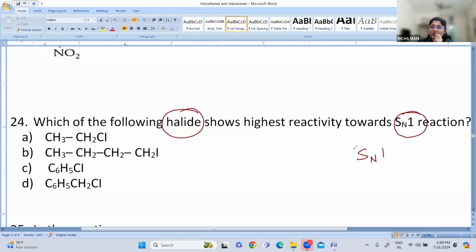Now we have discussed what is SN1 reaction. It is a nucleophilic substitution reaction, unimolecular nucleophilic substitution reaction, which follows a two-step mechanism with the formation of carbocation. Can you tell me which is the answer for this 24th question?